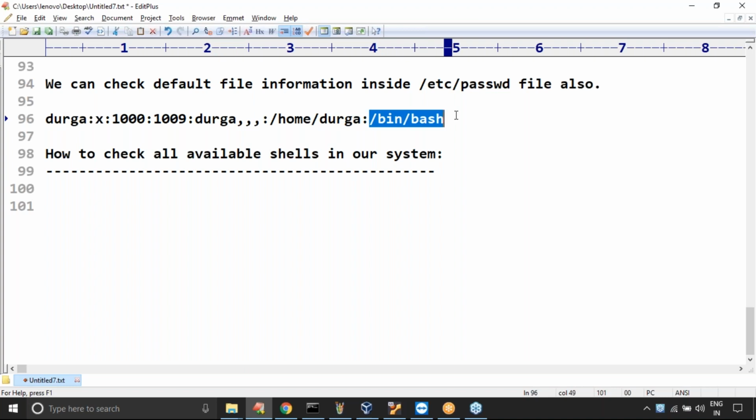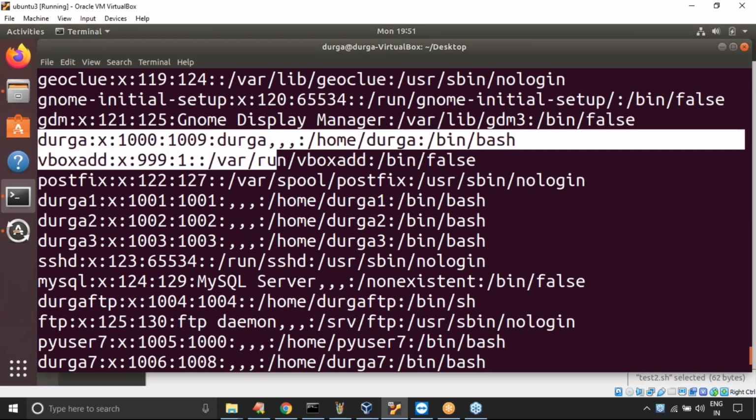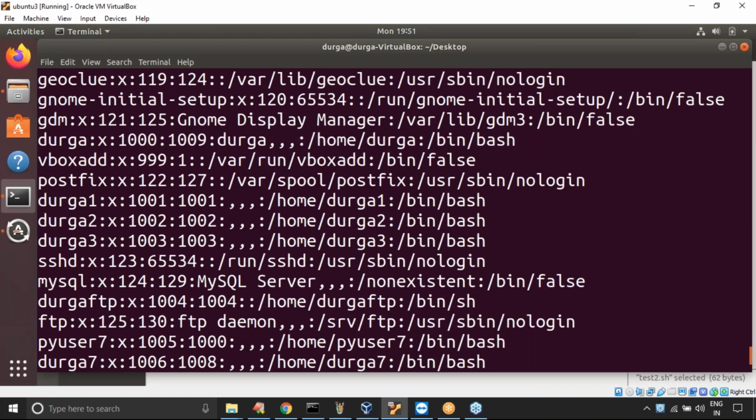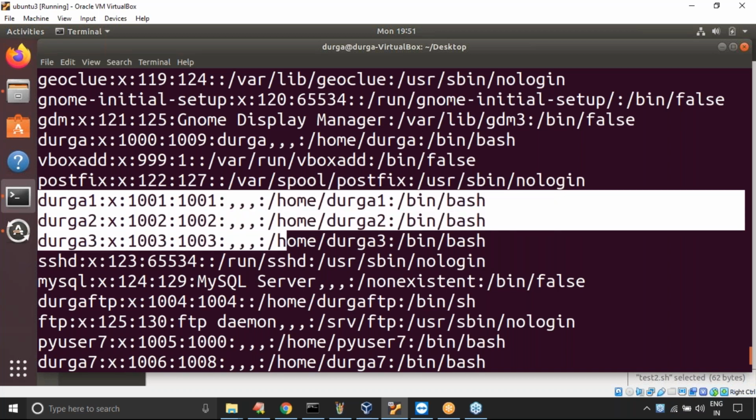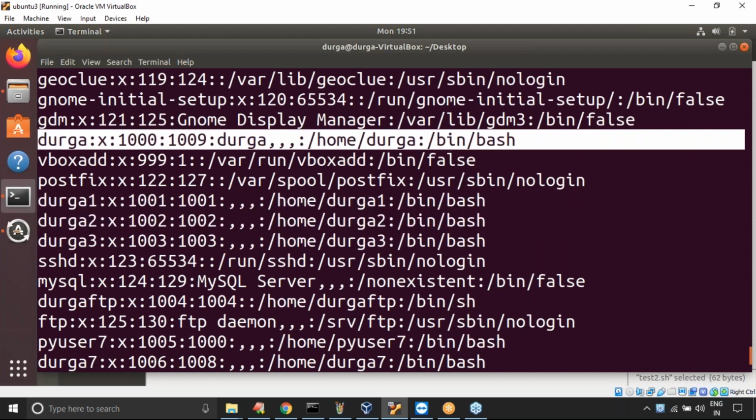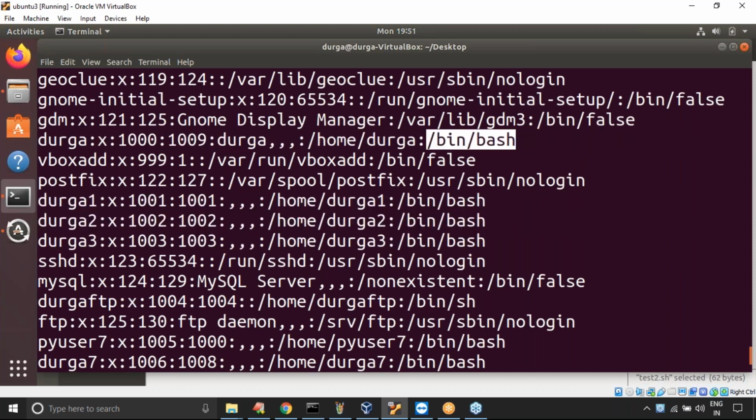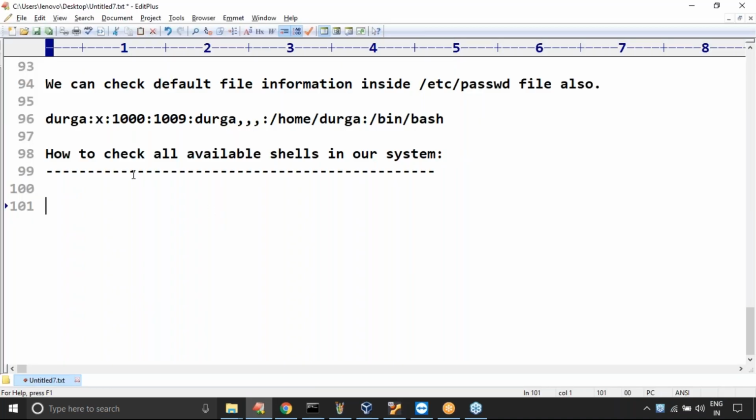Ashok, in that file, have you observed? Here one Durga is there, this is the Durga user. Next, Durga1 is a separate user, Durga2 is a separate user, Durga3 is a separate user. Remember, all these are different users. With what user did I log in? Is it clear? How to check all available shells in my system?